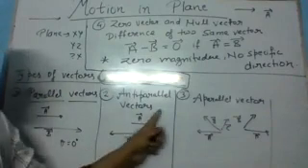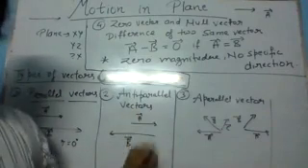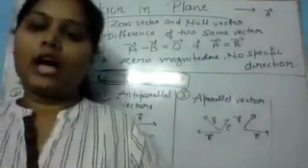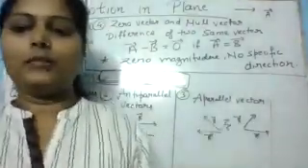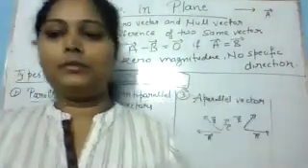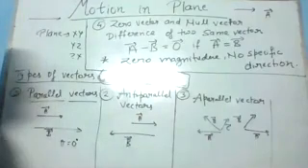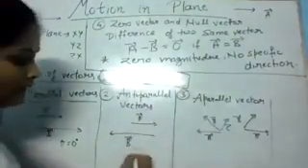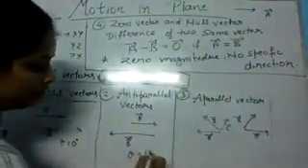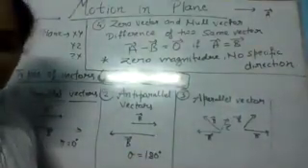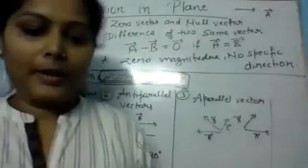Okay. Now come to the anti-parallel vector. In anti-parallel vectors, the directions of the two vectors are opposite. Maybe A vector in this direction and B vector in the opposite direction. So in this case, the angle between the two vectors is 180 degree. Right?